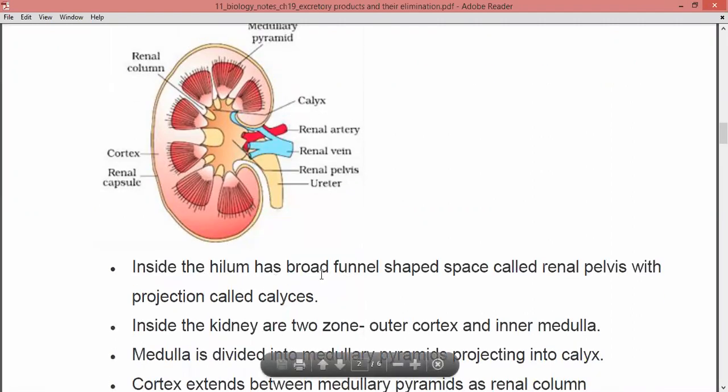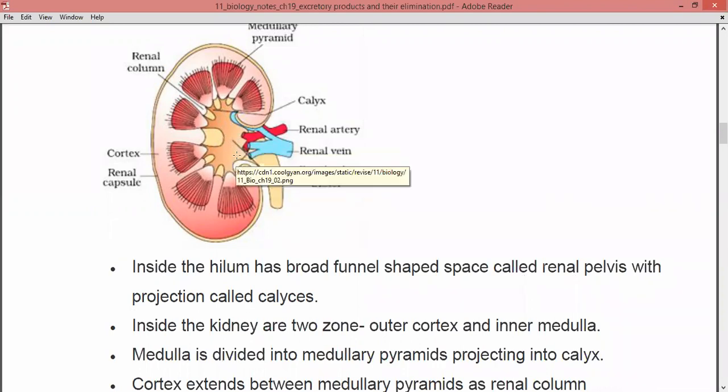Now, inside the hilum there is a broad funnel-shaped space which is called the renal pelvis, with projections called calyces, right? So after this hilum there is a funnel-shaped space, known as the renal pelvis, and it has projections known as calyces. You can see over here this is the calyx.